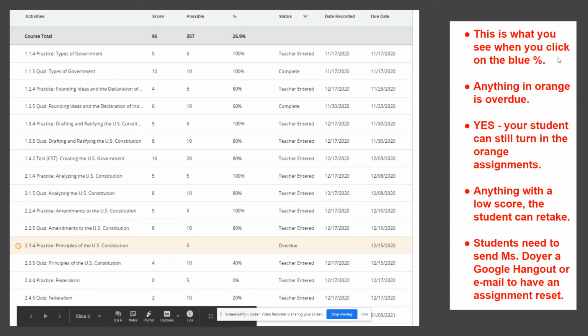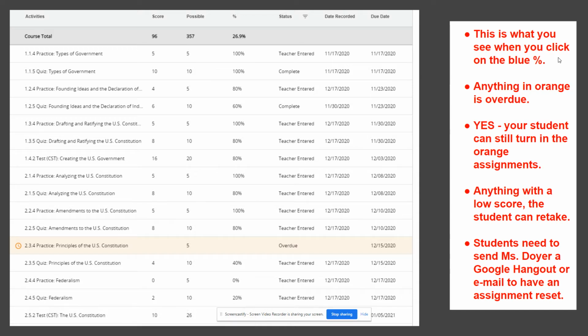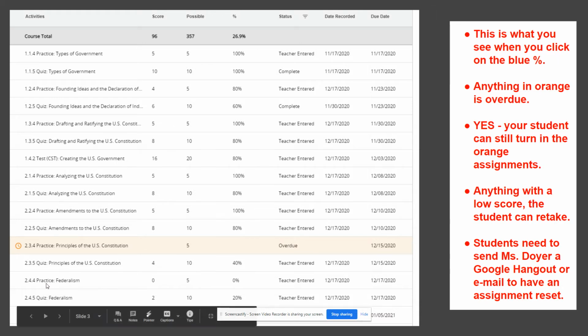Okay, this is what you see once you click on the blue percent. Anything in orange is overdue. Yes, they can still turn in those orange assignments. They need to. I don't mark anything late. Anything with a low score the student can retake. So see this one right here? 2.4.4 practice federalism, 0 out of 5. That's not missing. That's they got a score of 0 out of 5.